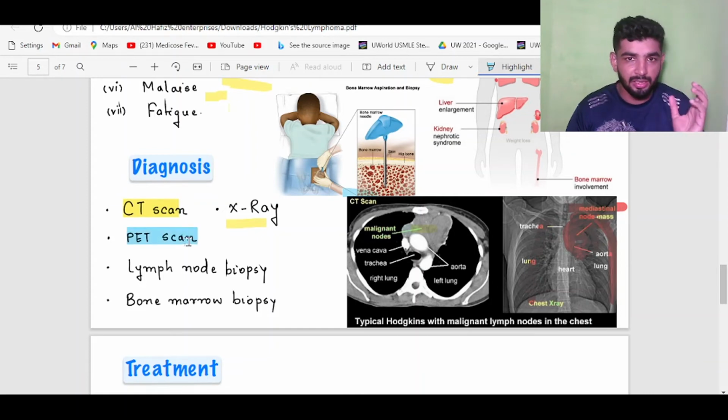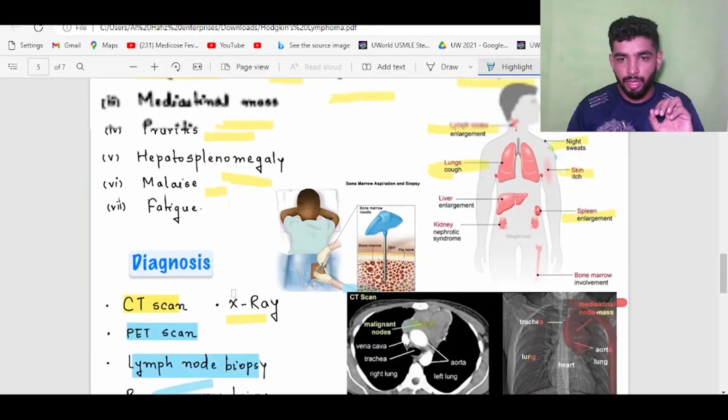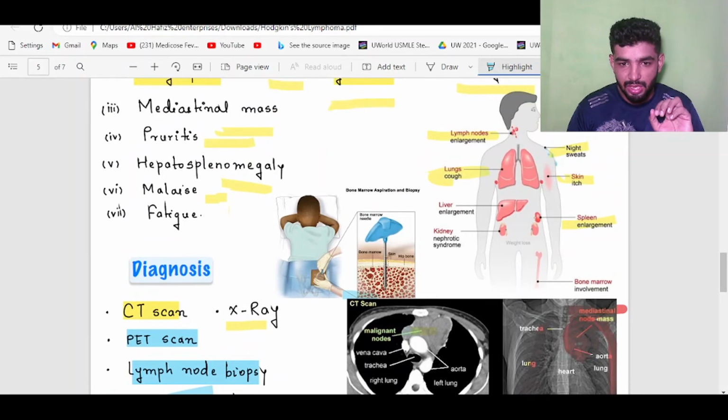Then the PET scan. PET scan is positron emission tomography. Another is the lymph node biopsy. Lymph node biopsy is the most important. It may be fine needle aspiration, and another is the bone marrow biopsy, a condition in which a sample is taken from the bone marrow. This is the bone marrow biopsy.